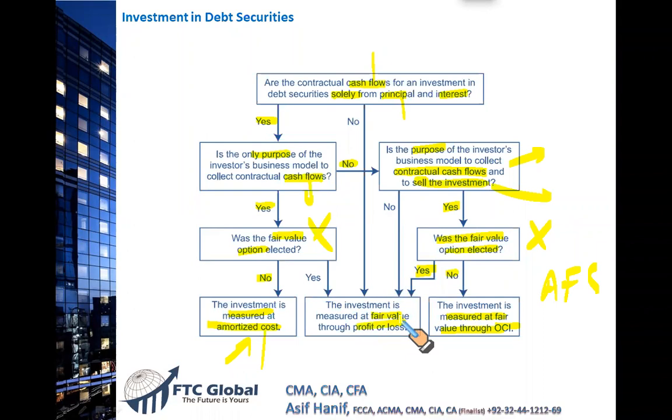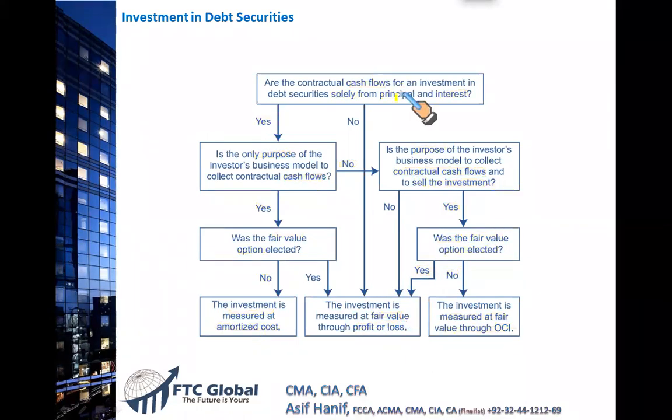Now the last leg. You're interested in principal and interest? I'm not interested in principal and interest, which means you don't intend to hold till maturity. You're not interested to receive interest. Then what are you interested in? You are interested in selling them. In that case, this investment is a trading security, which means any fair value gain and loss goes straight to your income statement. Right?